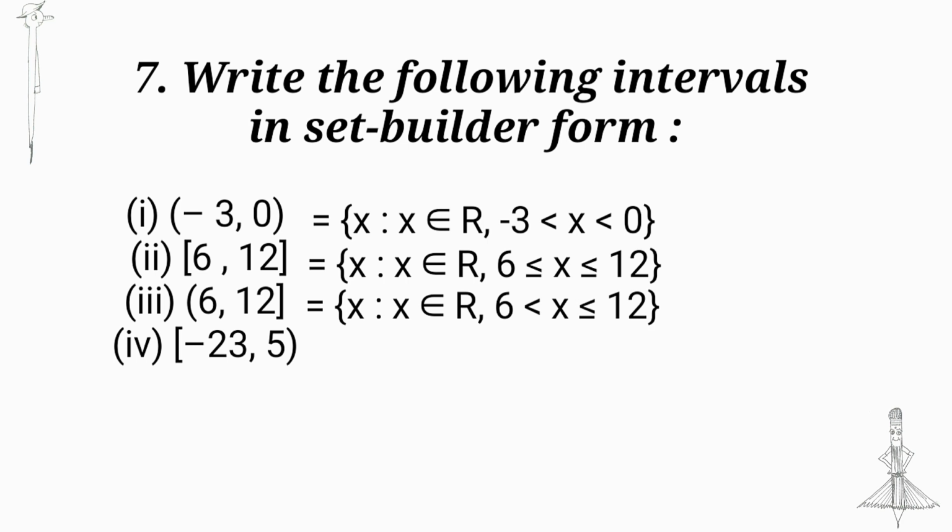Next, closed minus 23, 5 open. At the side of minus 23 we take less than or equal to, and at 5 we take the less than symbol. That is x in R, minus 23 less than or equal to x less than 5.